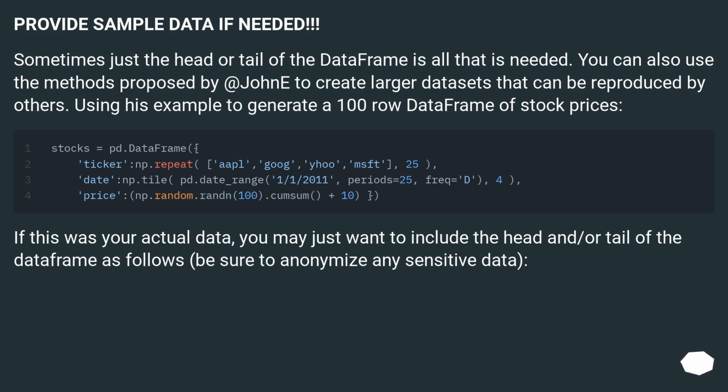If this was your actual data, you may just want to include the head and/or tail of the data frame as follows. Be sure to anonymize any sensitive data.